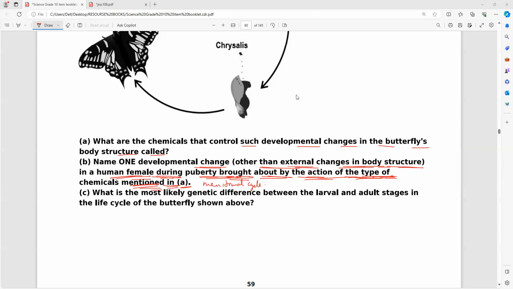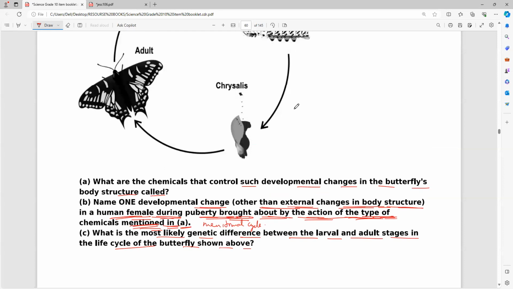Next, what is the most likely genetic difference between the larval and the adult stages in the life cycle of the butterfly shown above? Larval and adult stage, what genetic difference are they asking? Suppose we are taking a human. When you are a zygote, the next stage is the embryo. Yes or no?